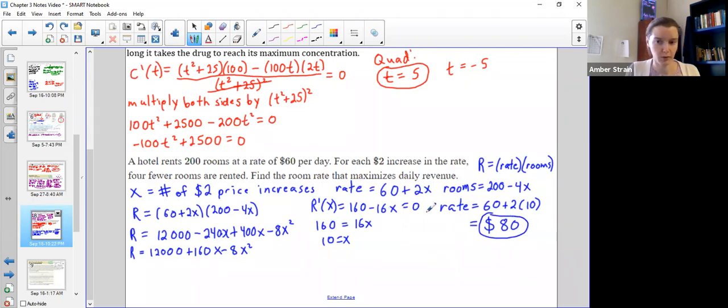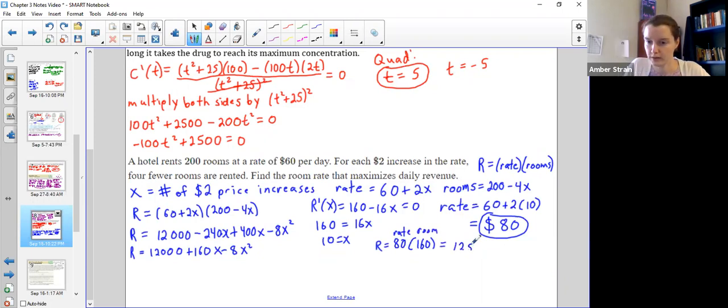Now, if they did ask us how many rooms that would rent out, I would just plug that in right here. So I go 200 minus 4 times 10, which would give me 160 rooms. If they happen to ask me what my maximum revenue would be, then I would take that 80 times the 160 to see my total maximum revenue of $12,800. We should all go get us a hotel, right? So just so we can see all those pieces together, this was the rate, this was the rooms, and that would have been the revenue.